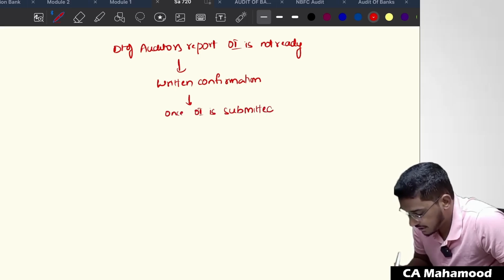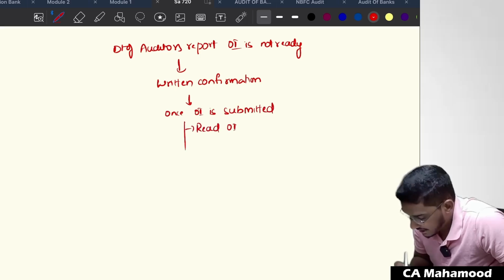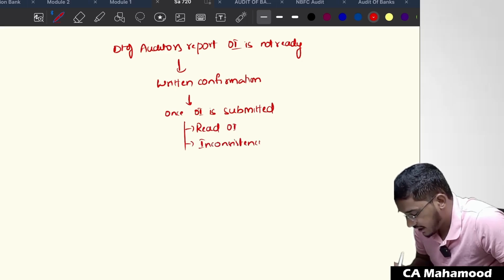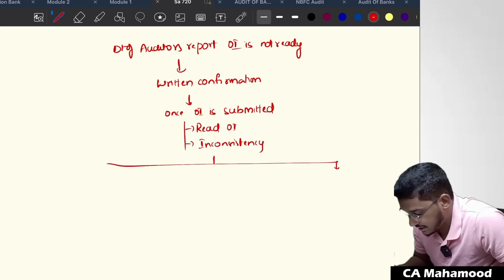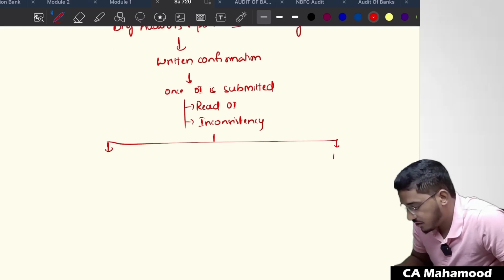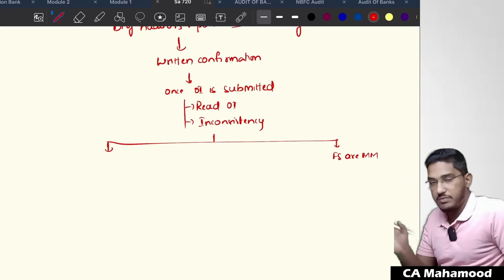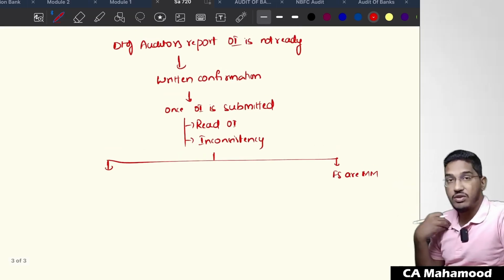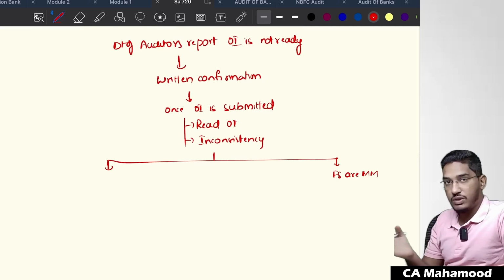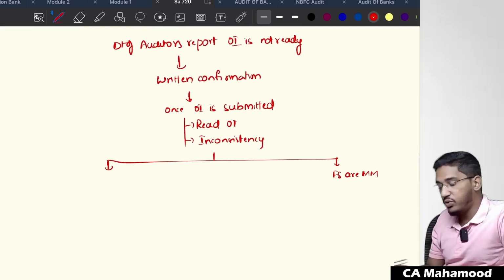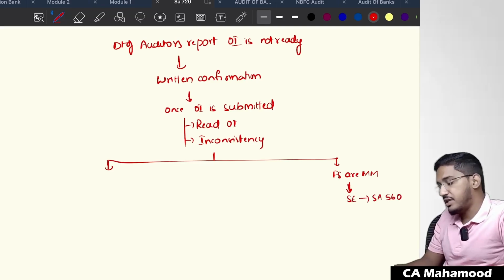Once other information is submitted, what will the auditor do? He will read the other information. He will find if any inconsistency is there. If he finds any material inconsistency, he will investigate further. If he finds out that the financial statements are materially misstated, but he has already given the audit report, after he compared with the other information, then that will become a subsequent event. You are required to fulfill your responsibilities as per SA 560.